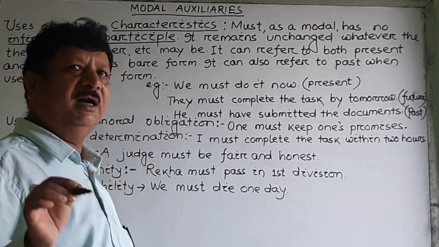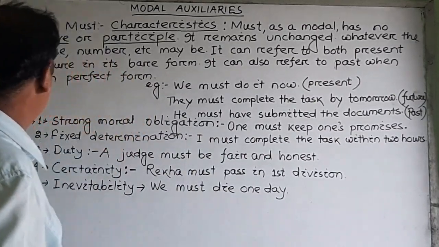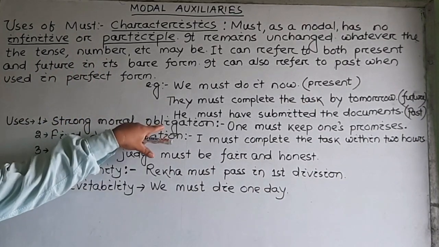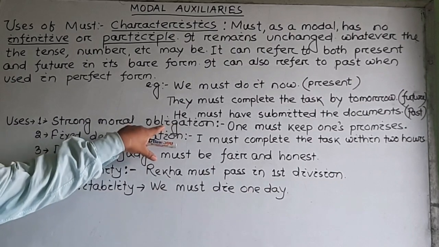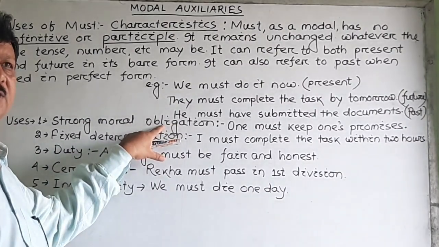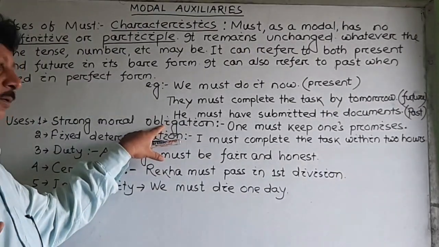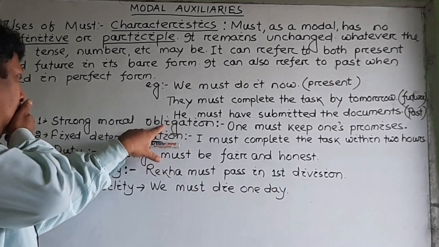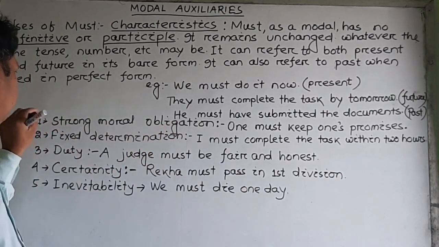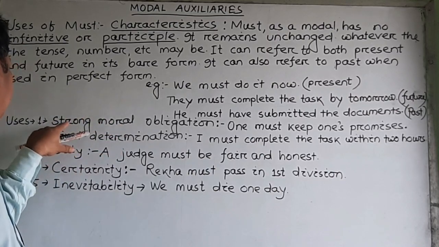And after that, let us now know the different uses of must. Number one, it refers to strong moral obligation. I have already told you certain similarities are there. Even similar expressions are there by some modals. So later we shall discuss. But in case of the expression that the modal must gives us, what is it?